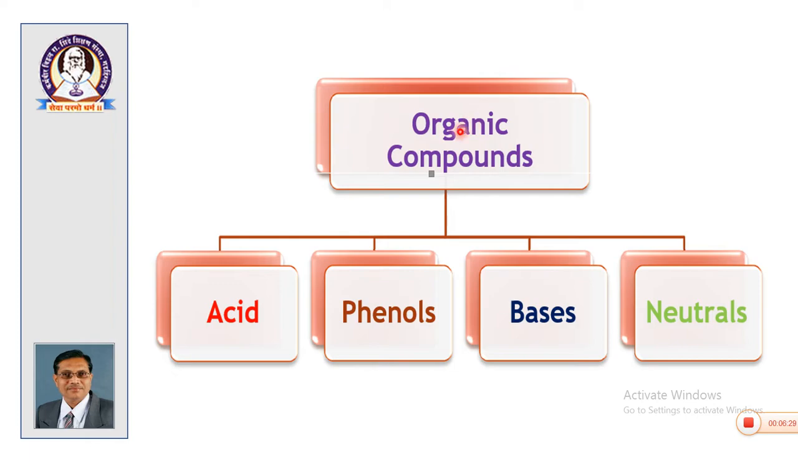Whenever we consider the mixture of organic compounds of solid plus solid, then there are 4 possible chemical types of the organic compound. One is acid, other is phenol, third is base, and fourth is neutral. So, organic compounds are of these 4 types: acid, phenol, base, and neutral.